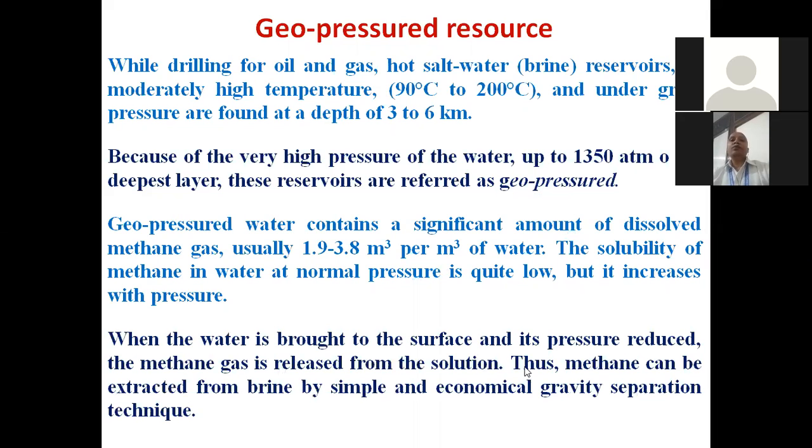When the water is brought to the surface and its pressure reduces, the methane gas is released from the solution. Thus, methane can be extracted from brine by a simple and economical gravity technique. So, this resource of geothermal is somewhat different from the hydrothermal source. It is a mixture of salt and water at this much temperature, and it is found at this much depth, from 3 to 6 kilometers from the Earth's surface.